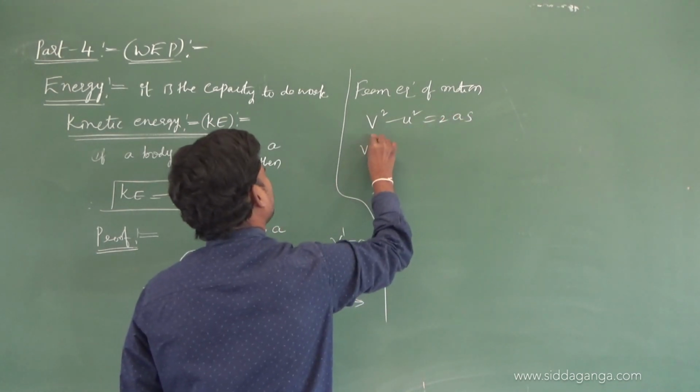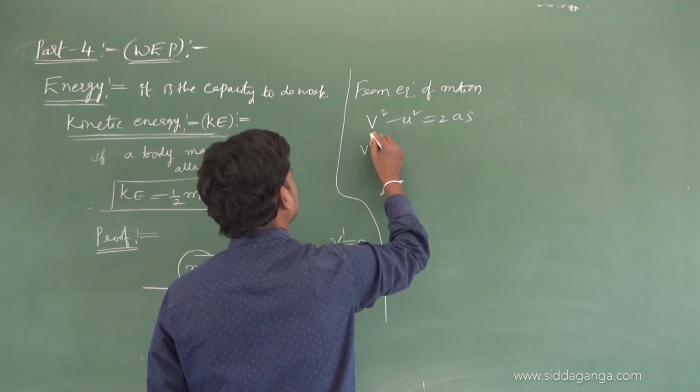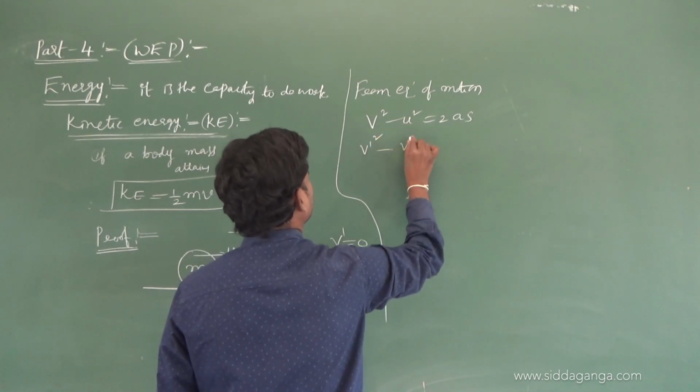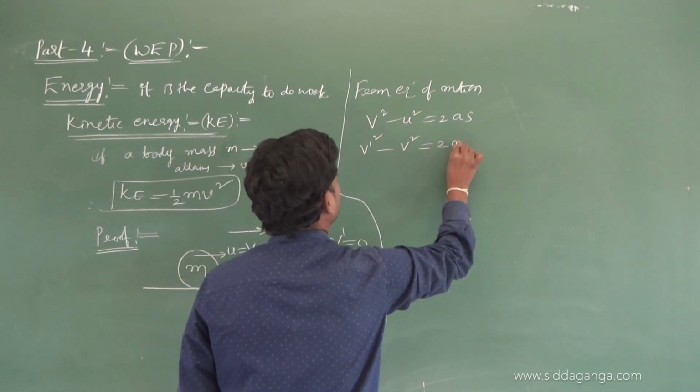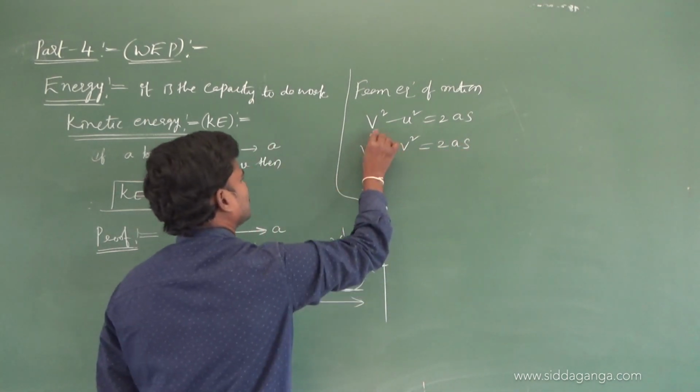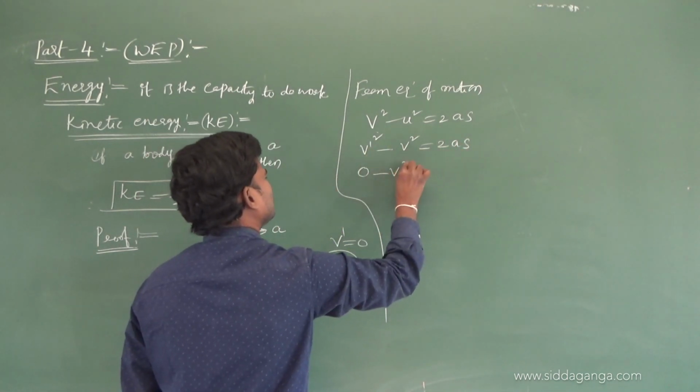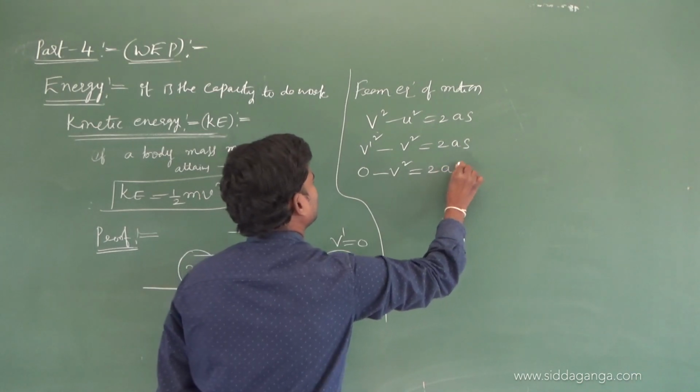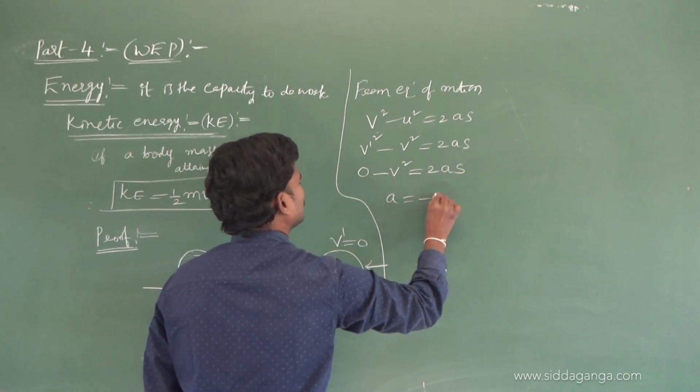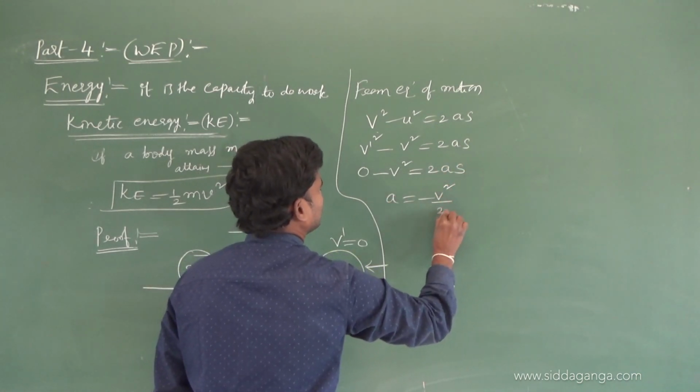Here v is nothing but v dash, which is going to be 0, and u is nothing but v. So 0 minus v square is equal to 2as. A is equal to minus v square by 2s.